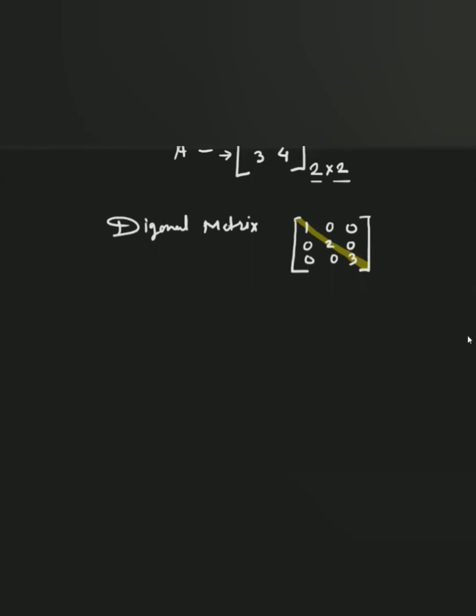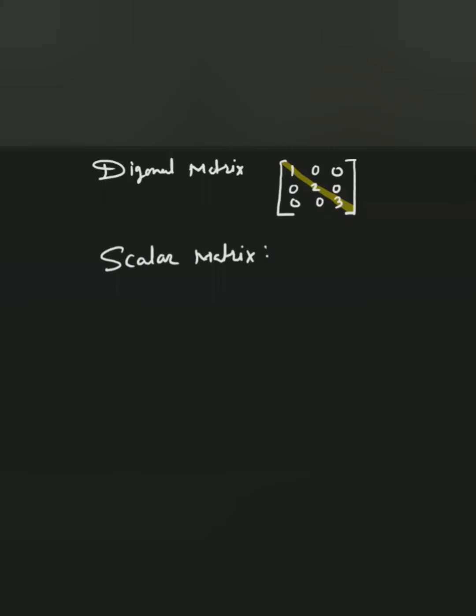Now, one more type of diagonal matrix I'm going to introduce, that is a scalar matrix. What is meant by scalar matrix? A scalar matrix is basically a diagonal matrix, which is again a square matrix, because the number of rows and the number of columns are the same.